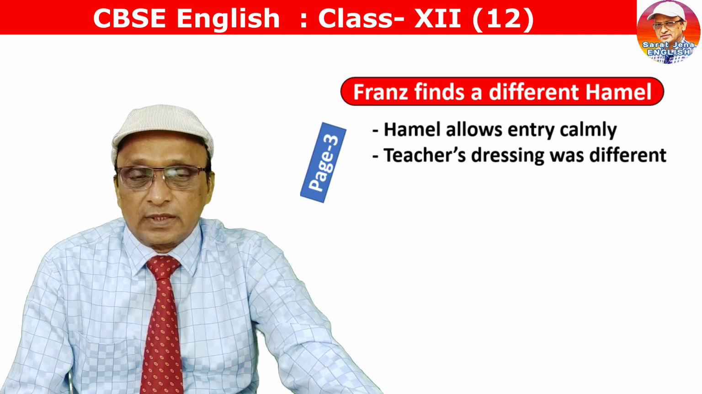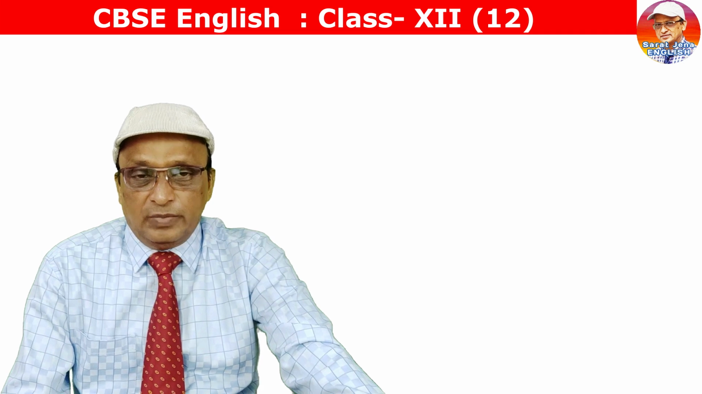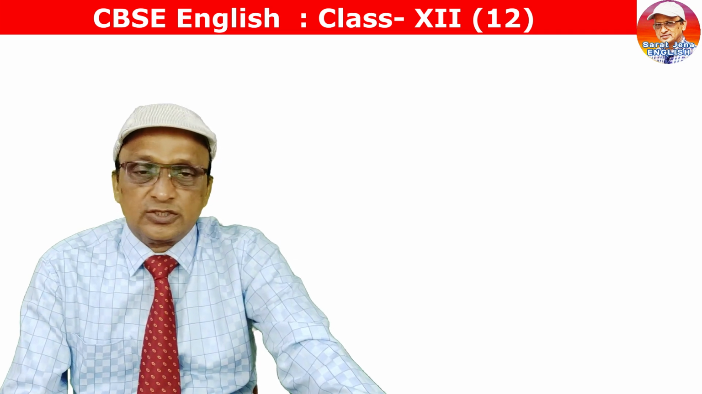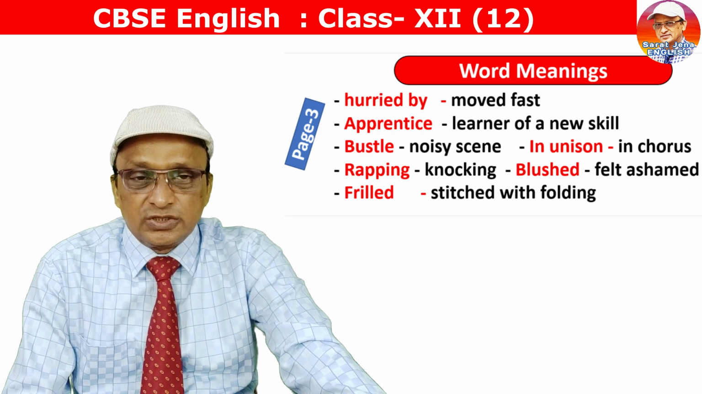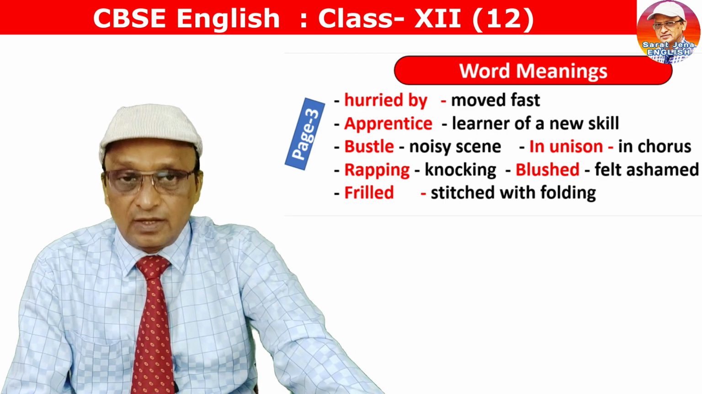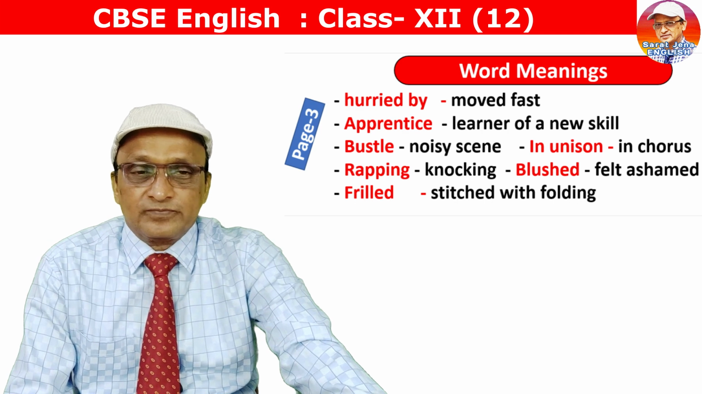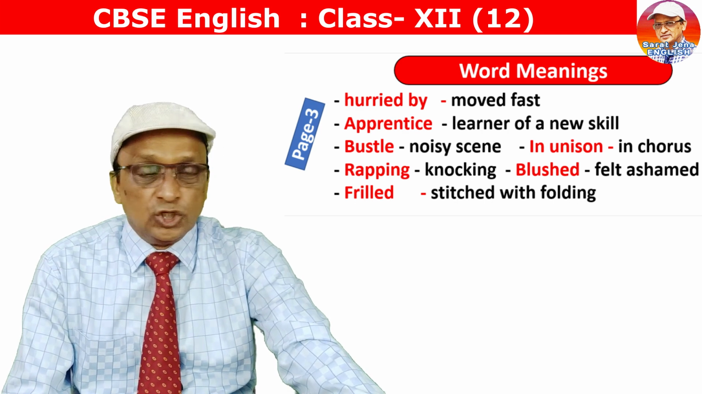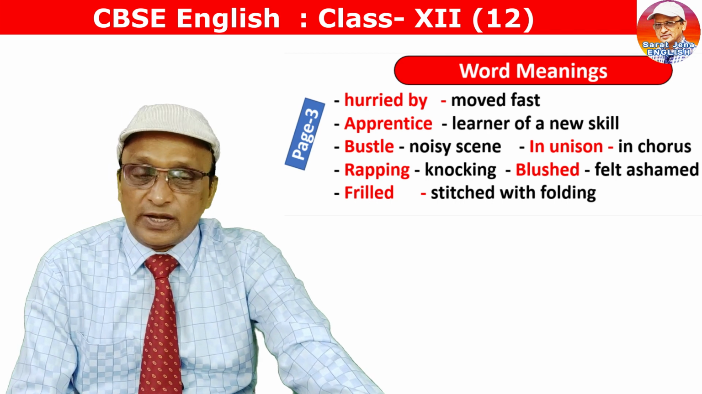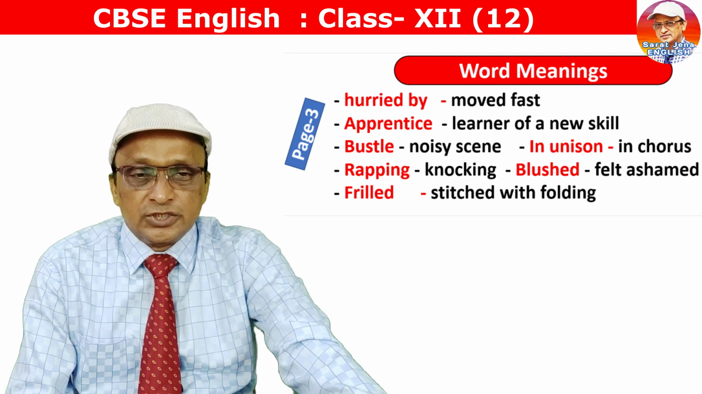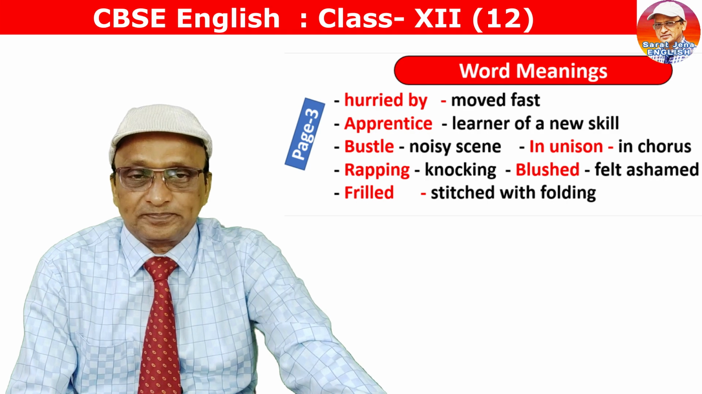Before we go to the description of the appearance of the teacher, here are a few words in page number 3, meanings of which you should know for perfect understanding of the page. Hurried by means to move fast. Apprentice means learner of a new skill. Bustle means a noisy scene. In unison means in chorus all together. Rapping means knocking. Blushed means felt ashamed. And frilled means stitched with folding.